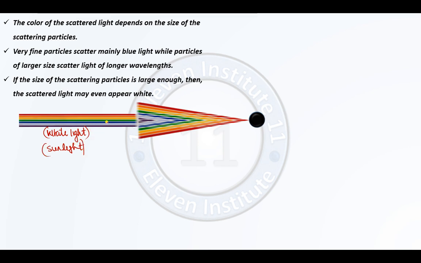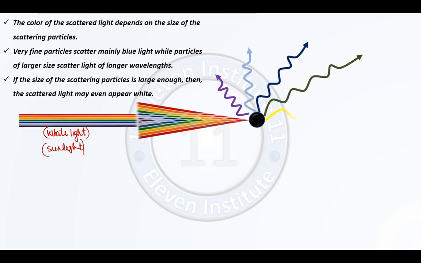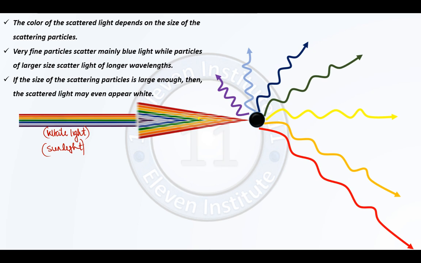They are not scattered. Now, this white light, when it is incident on some particle which is suspended in the atmosphere, this white light will scatter. And this is what I mean by scattering. The white light is scattering. You can see it is now split into 7 different colors. Right? This white light, it is combined. When it strikes the particle, it gets scattered, but it gets scattered into different colors. Now you can see violet, indigo, blue, green, yellow, orange, red, Vibgyor.